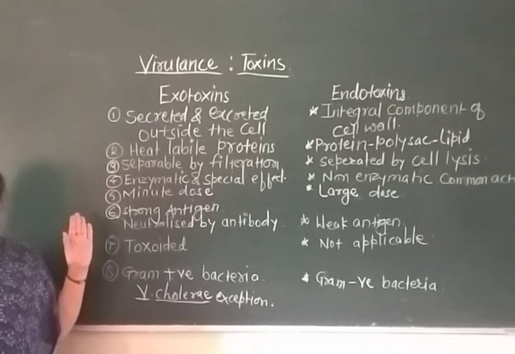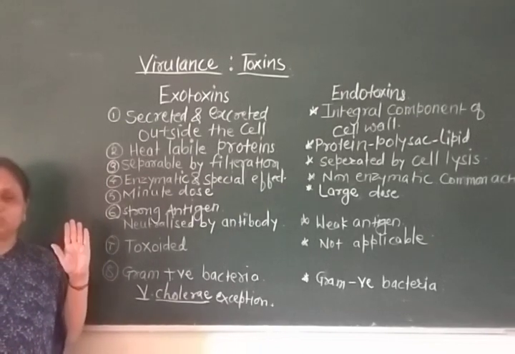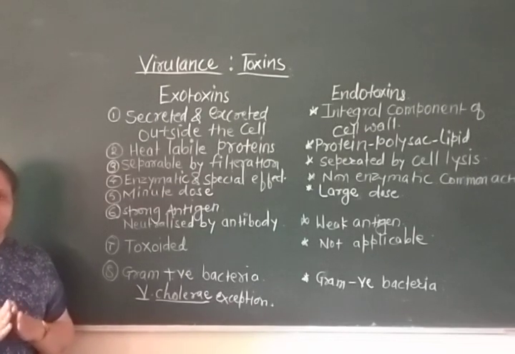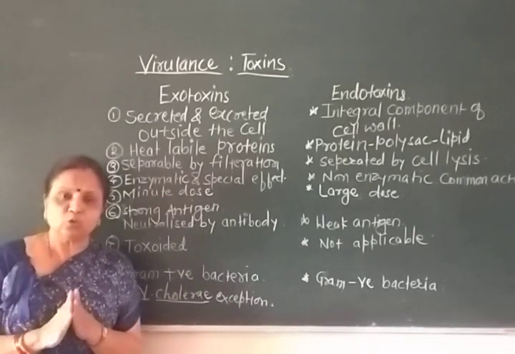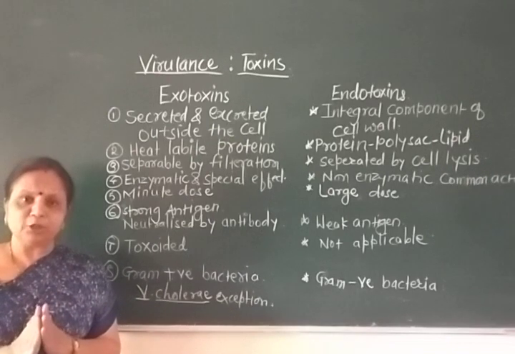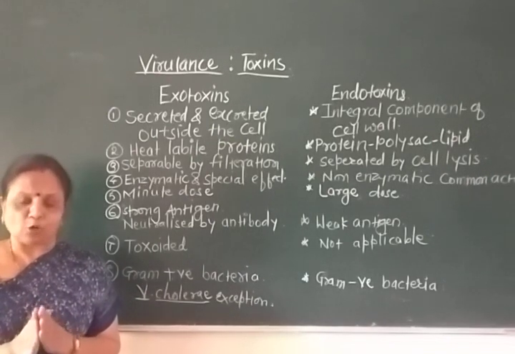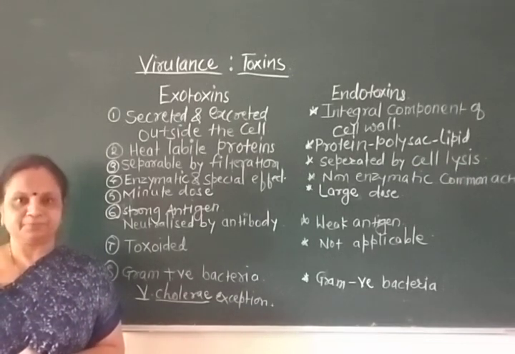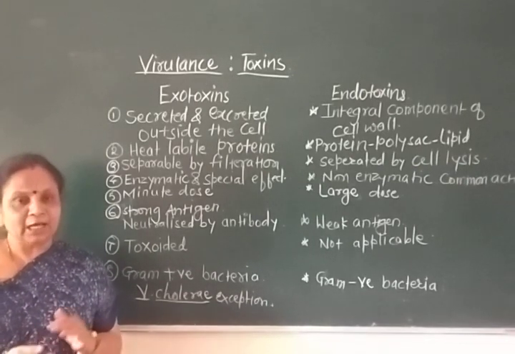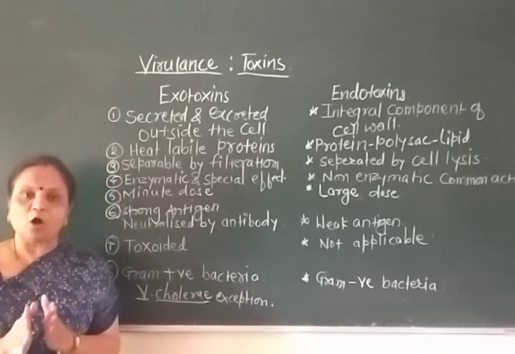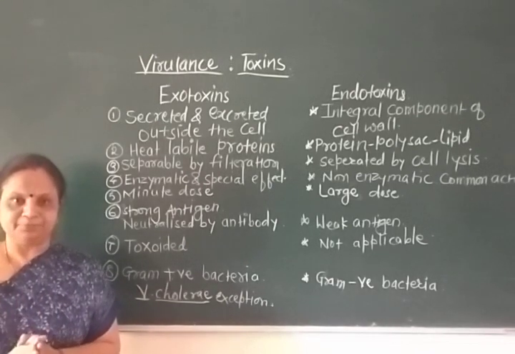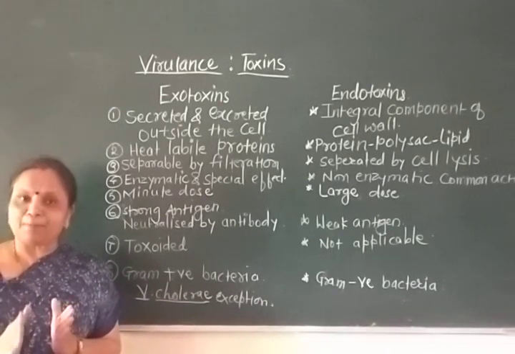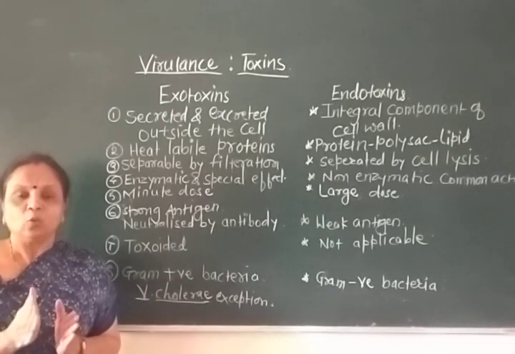These exotoxins can be made into toxoid. What is a toxoid? Exotoxin has two components. The first component, which is responsible for toxigenicity, is called the toxophore, which is toxic. And the second component is called the toxoid. What is toxoid? Toxoid is that part of exotoxin which is